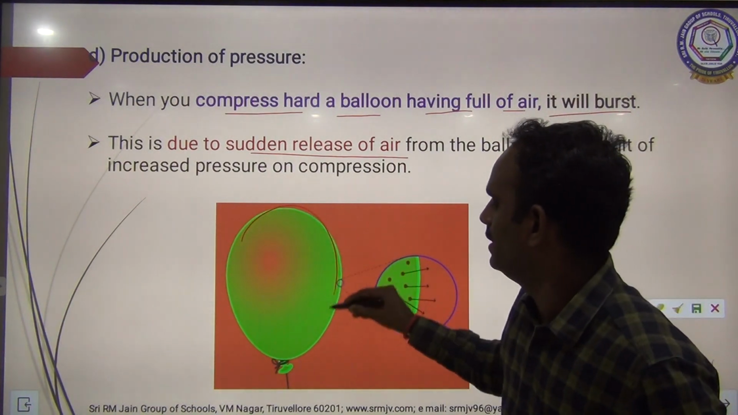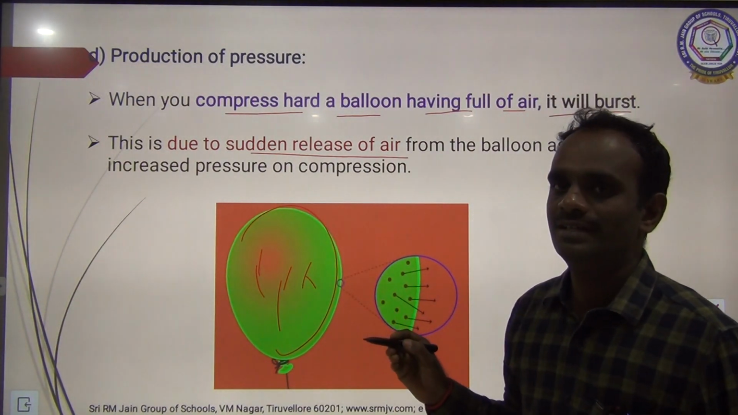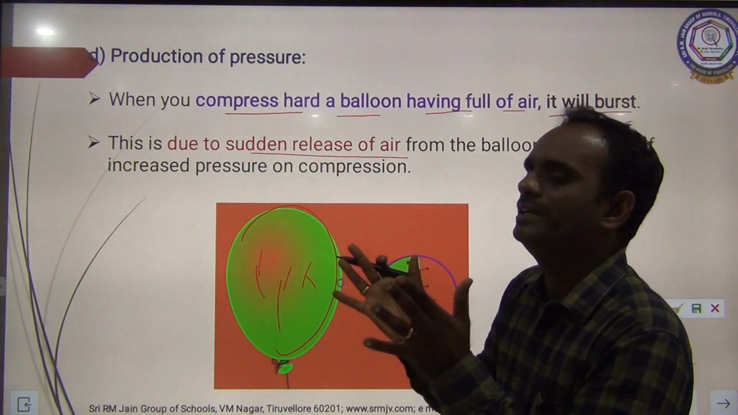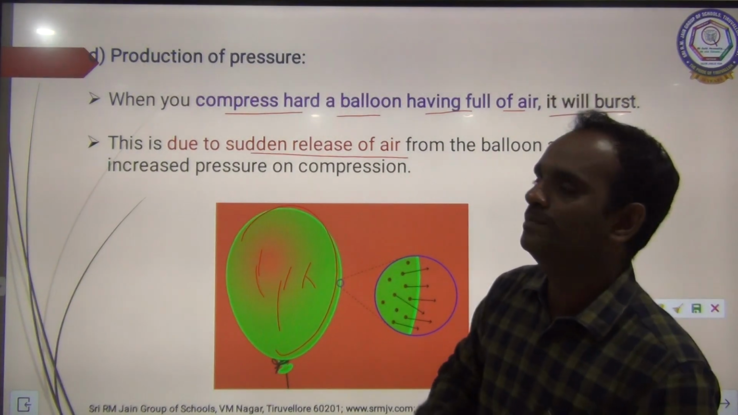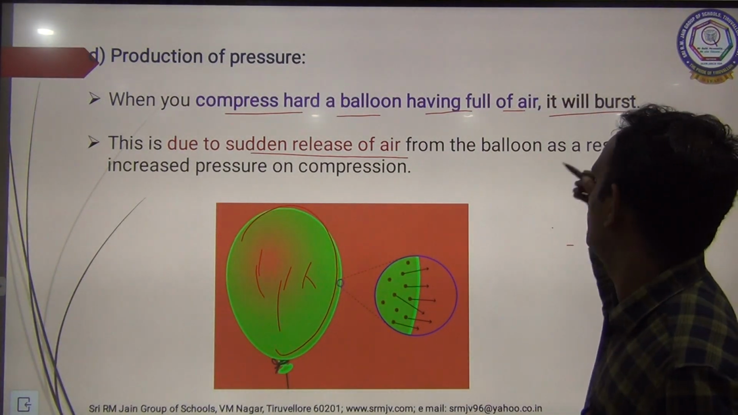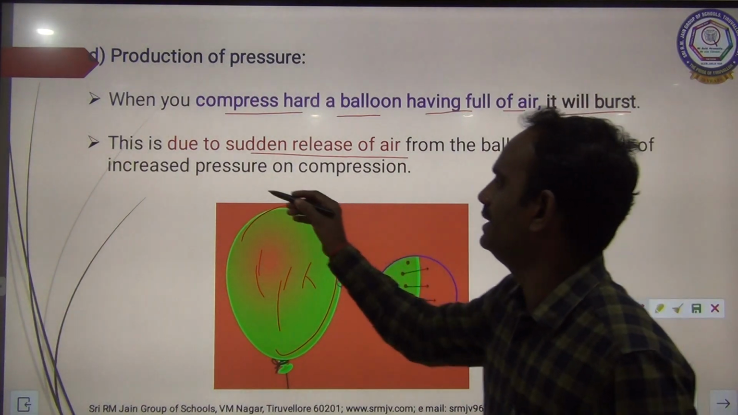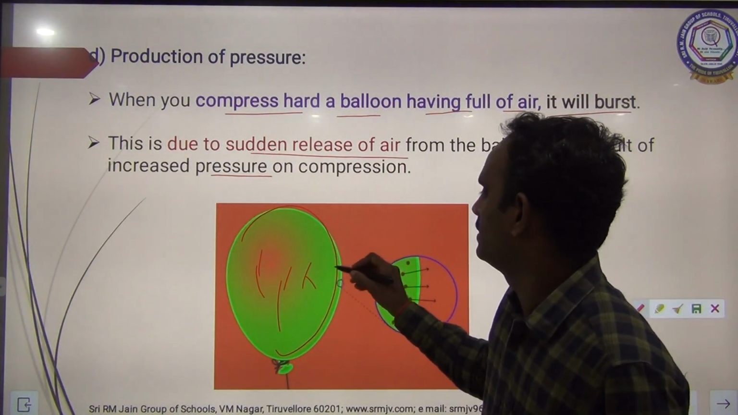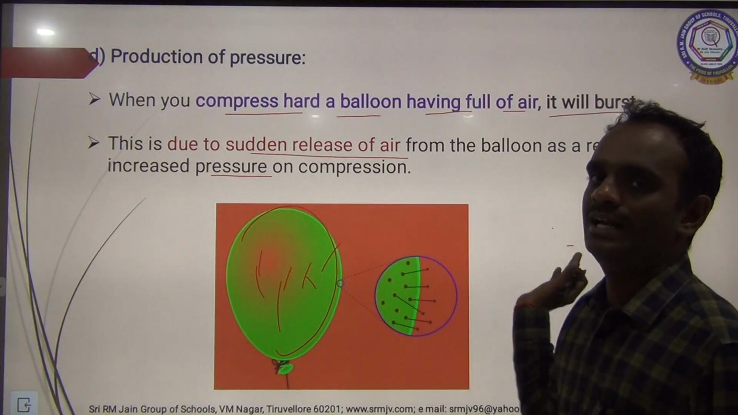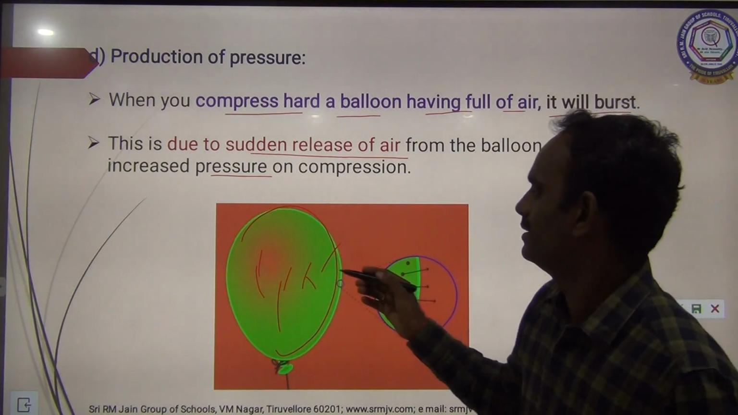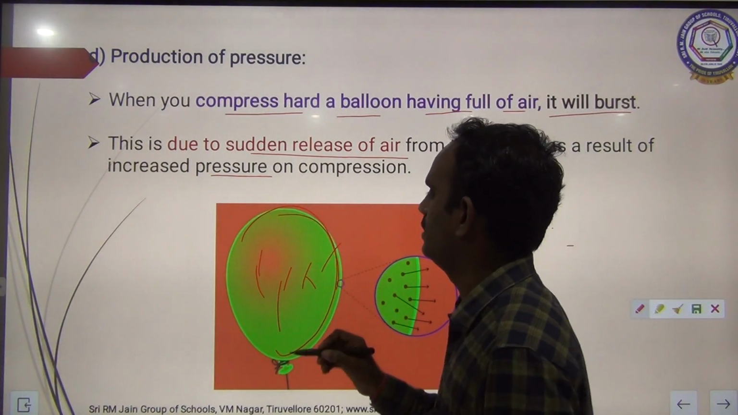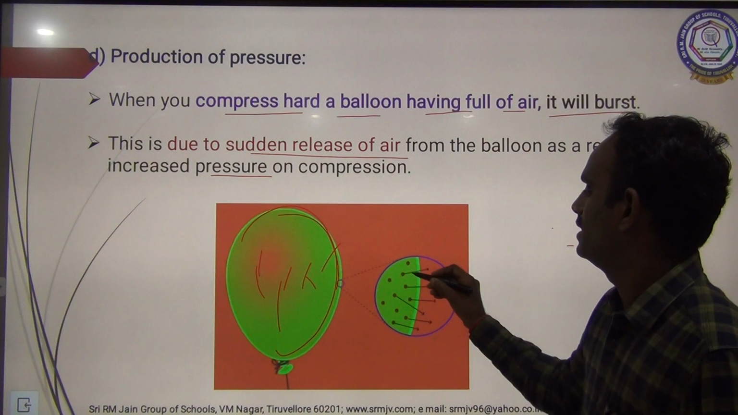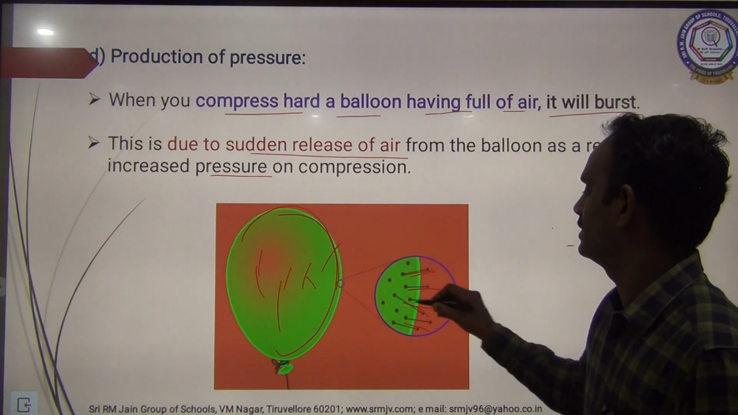Now the balloon is filled with air. The pressure is high. If we compress the balloon very hard, what will happen? It will burst. The air from the balloon comes out. So on compression, due to increased pressure, the air from the balloon comes out suddenly. Okay, so see here, this is the balloon filled with air. On compressing this hard, it will burst. The air is released very fast.